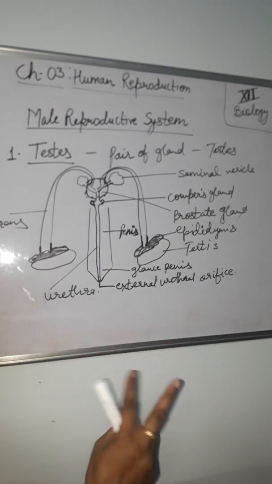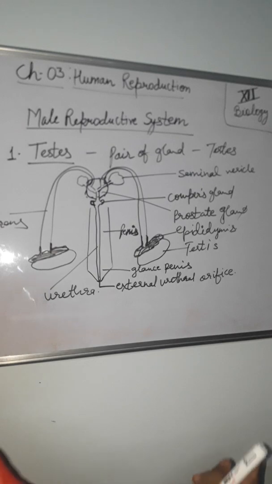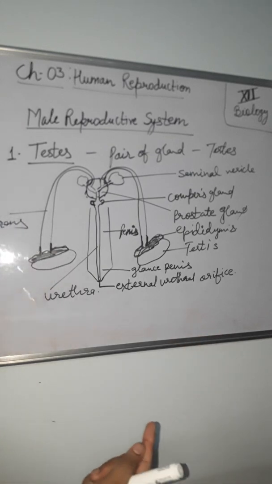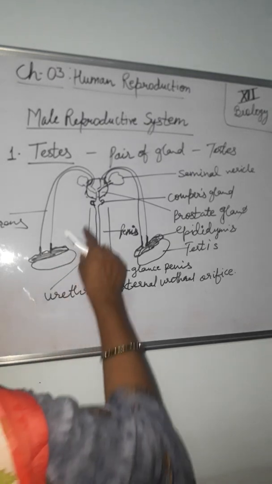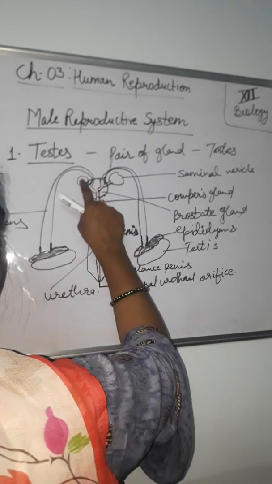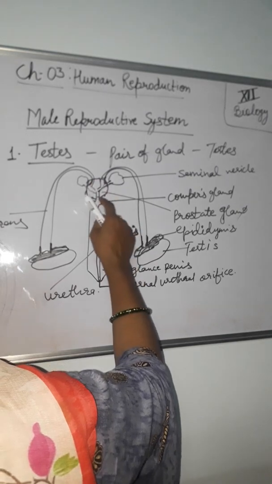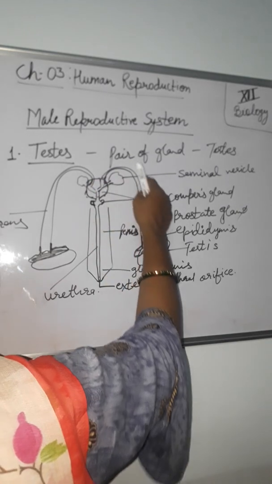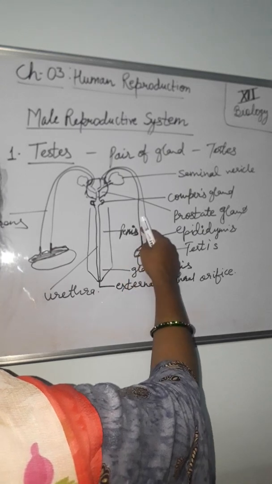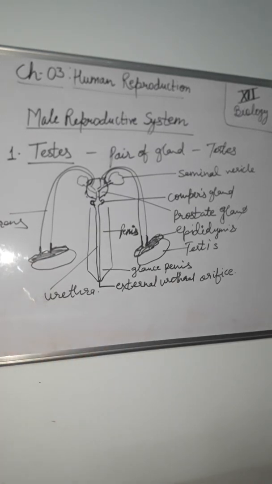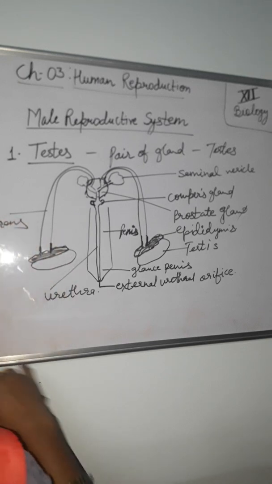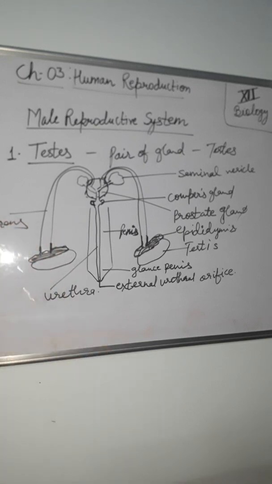Through the urethra two things are expelled: one is urine and the other is semen. Semen contains a fluid with the spermatozoa, the sex cells. Don't call them sperm here, it is spermatozoa. Here are the Cowper's gland and two seminal vesicles, and in the middle part the prostate gland, and this tube is called the vas deferens. This is the external orifice through which urine and semen are expelled outside. And this is the epididymis. The epididymis stores spermatozoa.